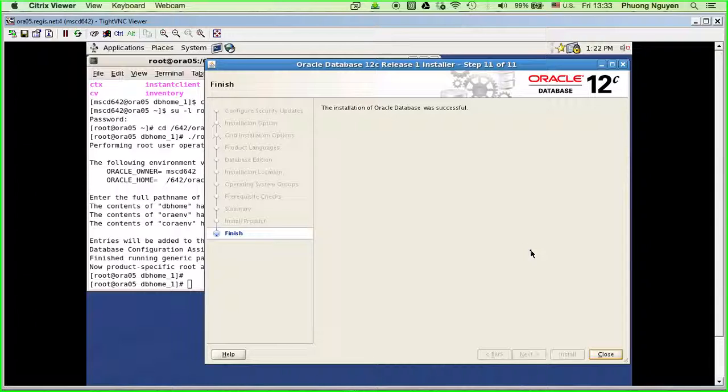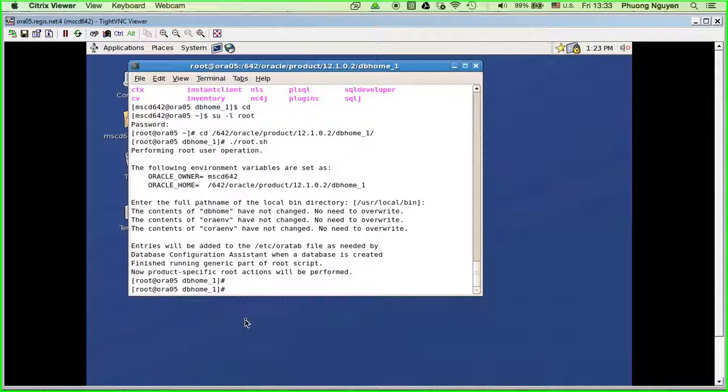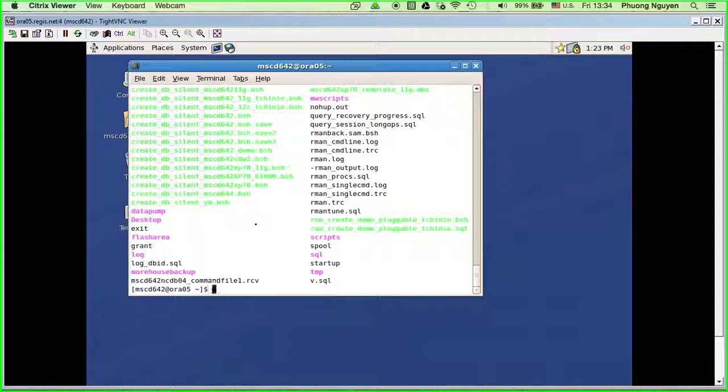So we just installed the database. We did not move anything anywhere. The next step is upgrading the database, which is where we move the database from the old home to the new directory, home, whatever they call it. I'm going to close this and exit from here, and we go back to the 642 home directory. I don't know where we are right now, so I'll do ls and we'll see.